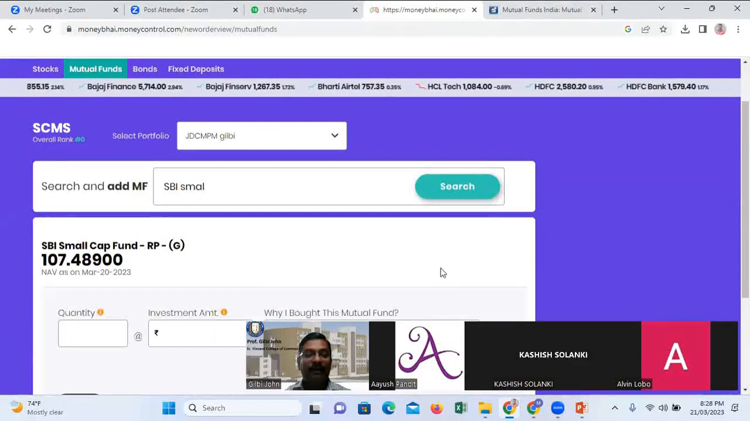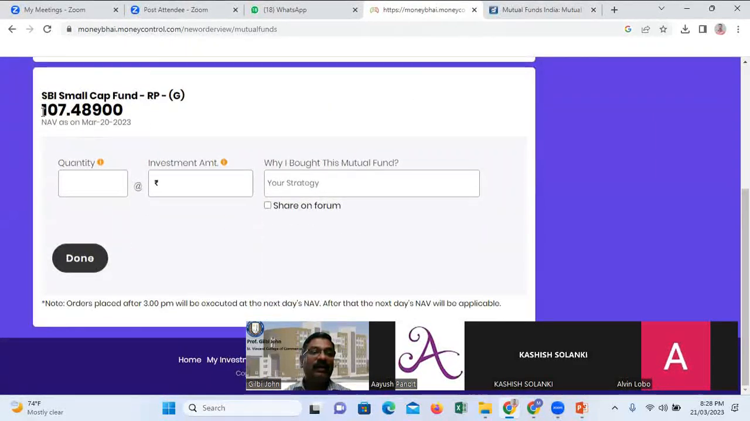Now you wanted to buy. What is the price it is given? 107.48. So you wanted to buy 100 or 1000. This is the price at which you can buy. And what is the strategy? Long-term investment. This you have to write it down. Then done, it will go to buy.